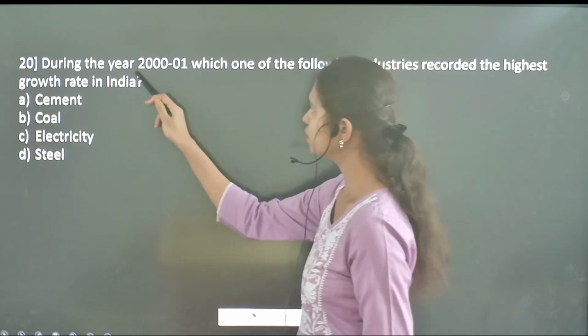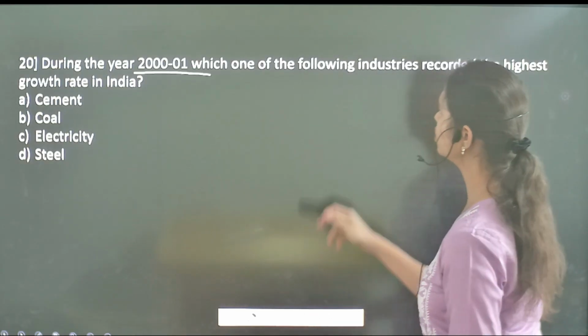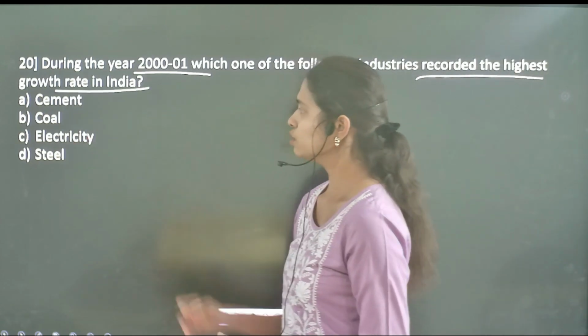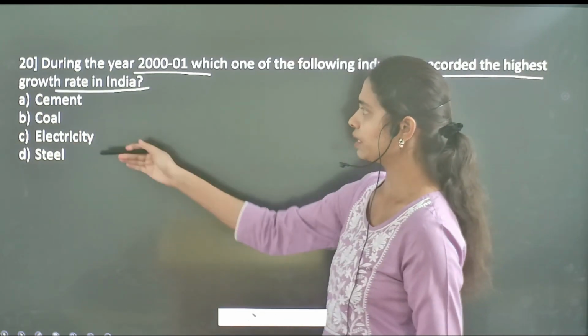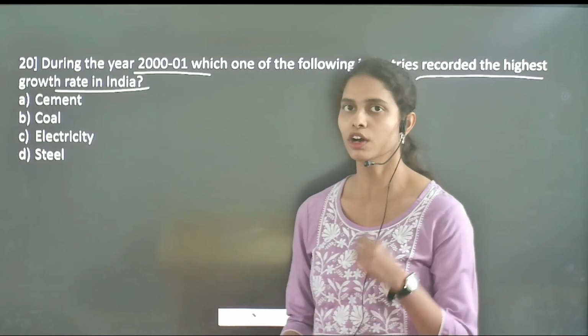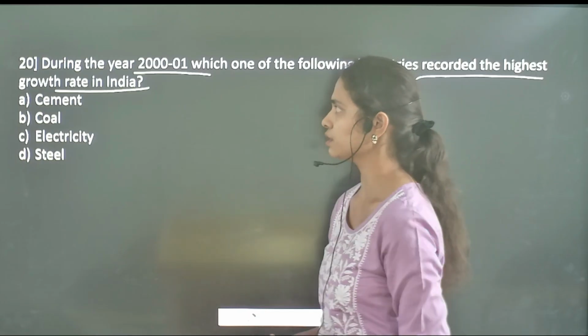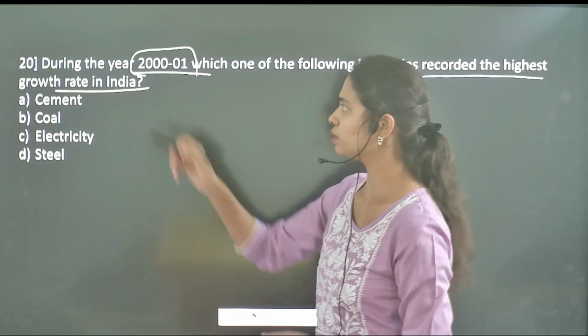during the year 2000 to 2001, which one of the following industries recorded the highest growth rate in India? This particular question is talking about the growth rate, that means incremental growth in different kinds of sectors. It is a 2000 to 2001 question.